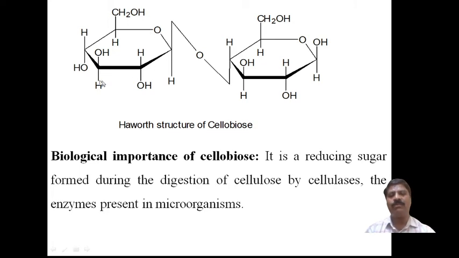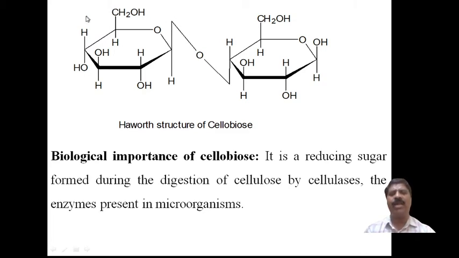Beta glucose means the hydroxy group at position 4 and the hydroxy group at position 1 are in opposite form, just like a trans form. Here the OH group is present, and this molecule is nothing but beta-D-glucopyranose or beta-D-glucose, that's all.